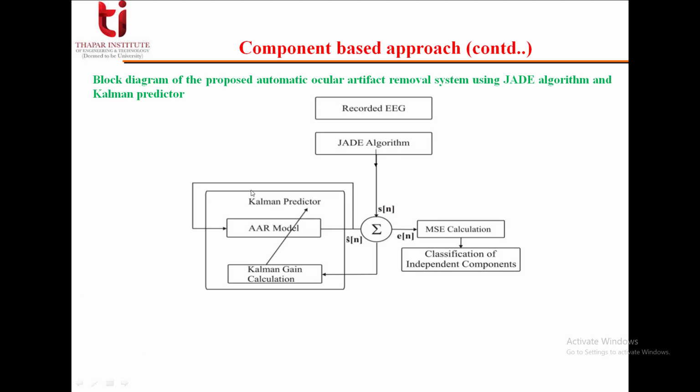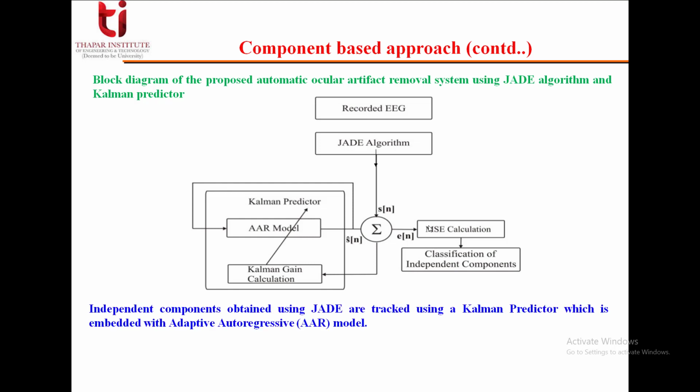So this is showing the block diagram of the proposed automatic ocular artifact removal system using the JADE algorithm and Kalman predictor. We have recorded EEG, then we are applying the JADE algorithm on that. Here we are using a Kalman predictor, which is also using an automatic or adaptive autoregressive model, and by that we are calculating the Kalman gain equation, and then we are calculating the mean square error, and finally we are classifying the independent components.